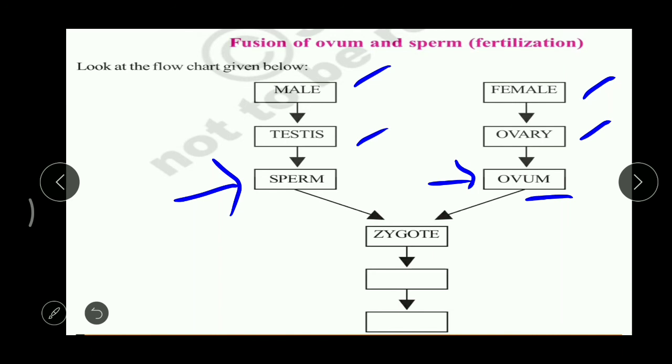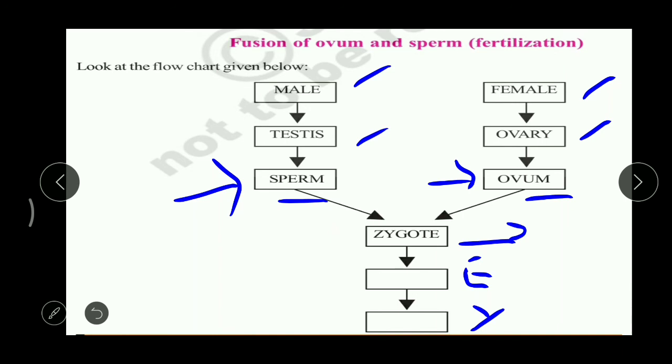Right? Okay. Now this sperm and ovum fuse, join with each other and form what? They form a zygote. And later this zygote develops into a structure called an embryo, and finally this embryo develops into a young one. Got it, children? So this is a flow chart, and very, very important for your exams.